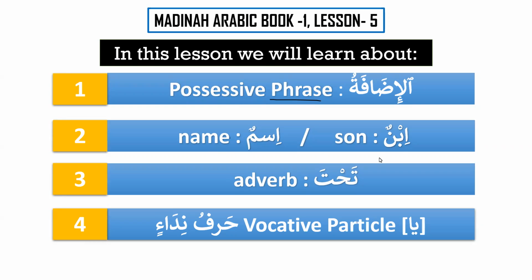Ismun, that means name, and ibnun, that means son. These two words have more functions than the meaning itself. Then we will learn an adverb, in fact tahta, and in Arabic we call it adharf, or in English we say adverb. And then we will learn about harfu nida'in, vocative particle, ya. So inshallah, we will learn about these things. And the most important thing that we have in this lesson is phrase number 2, which is called possessive phrase.